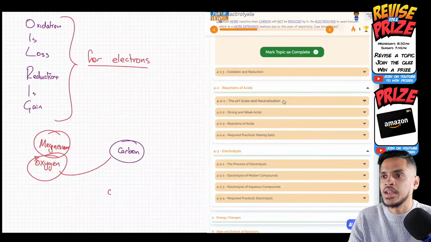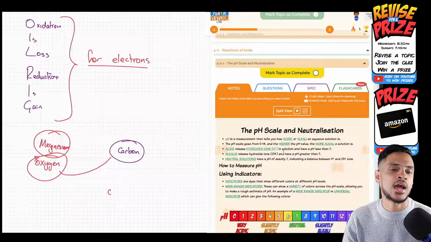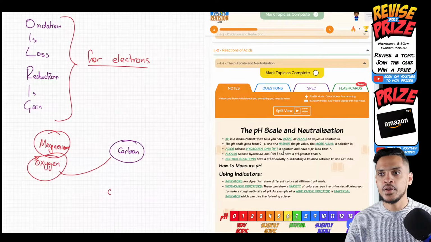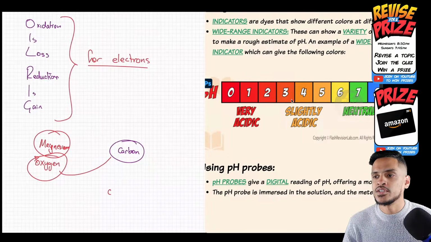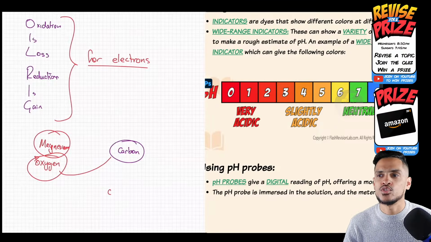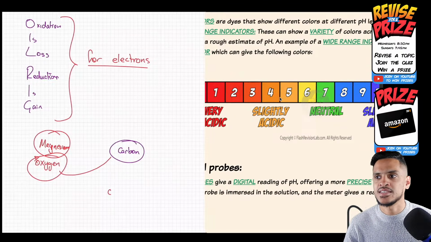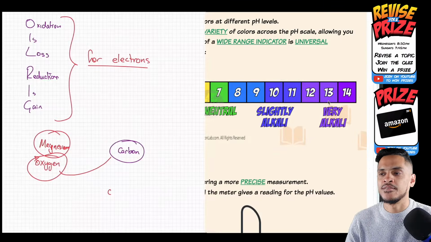So let's go through pH and neutralization. pH measures how acidic or alkali something is. The pH scale goes from 0 to 14. The lower the number, the more acidic it is. Around 0 to 6 gives you an acidic solution. 0 to 3 is very acidic, and 3 to 6 is slightly acidic. 7 is neutral. Then 8 to about 11 is slightly alkali, and 12 to 14 is very alkali.